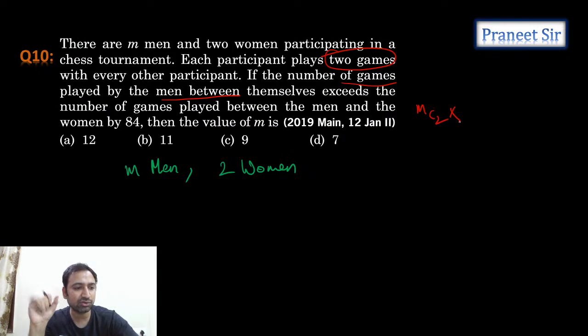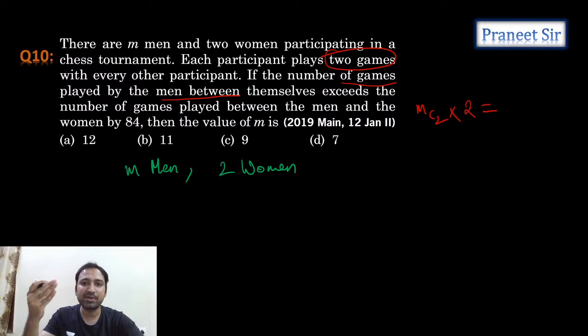How many ways can we select two men? mC2 ways. Once we select two men, how many games do we need to play between themselves? Two games. This equals, exceeds the number of games played by the men and women.